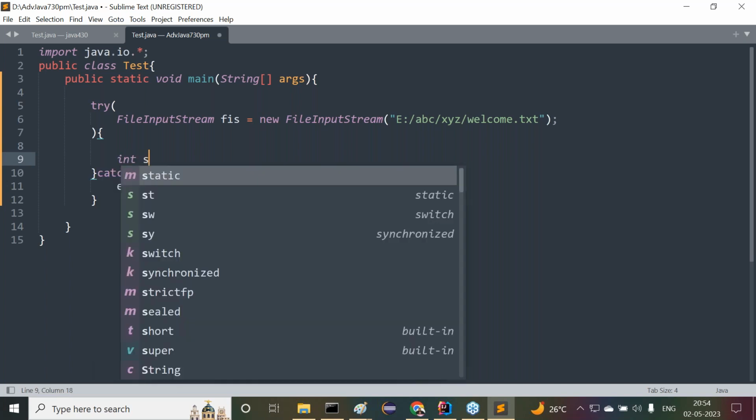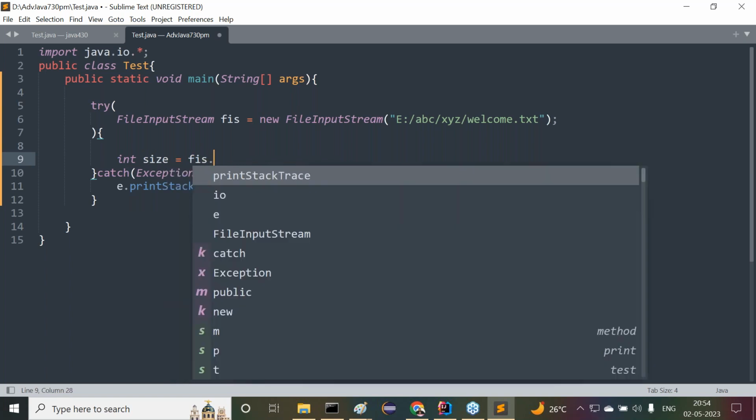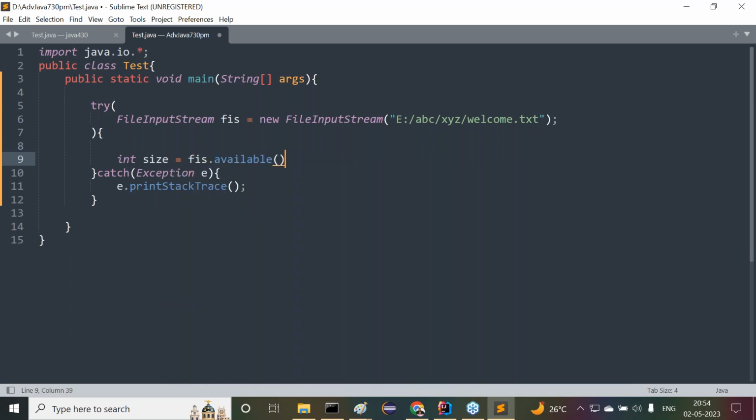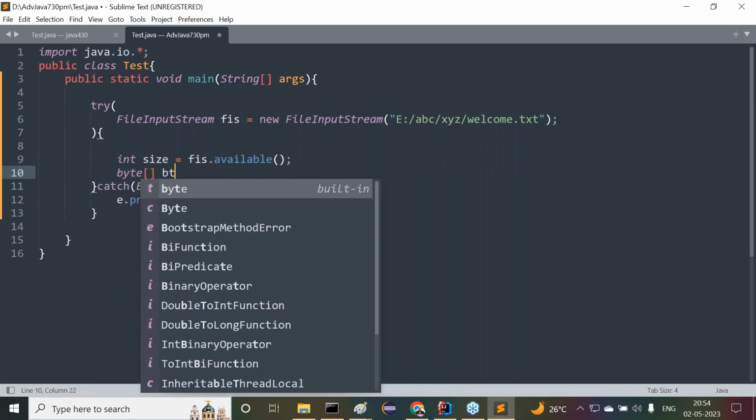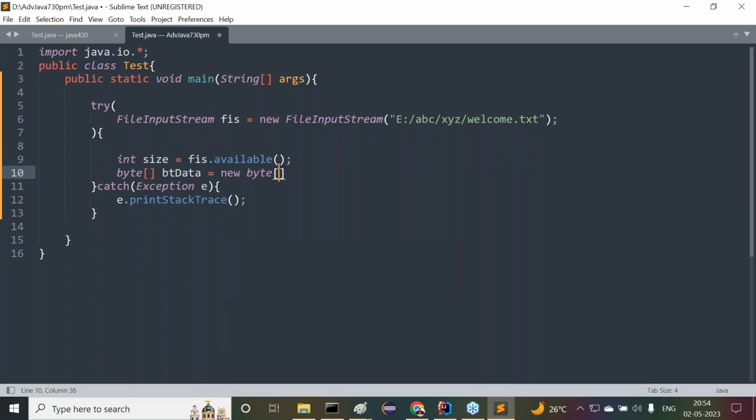int size is equal to fis.available(). Which method do we have to use here? The available method. Then we have to create a byte array, right? byte[] btData is equal to new byte[size]. We provide the size here. That's okay.